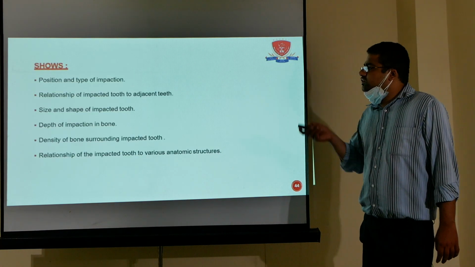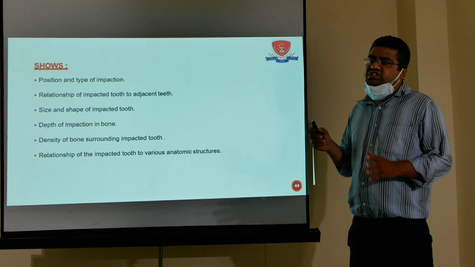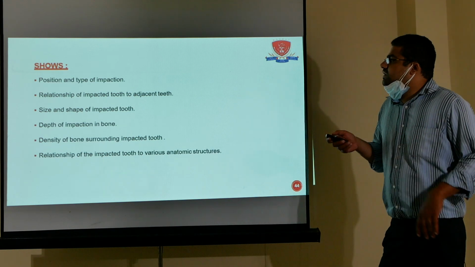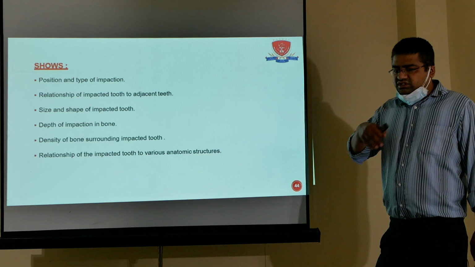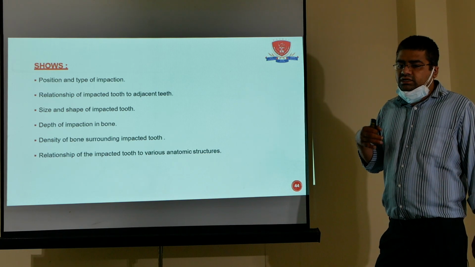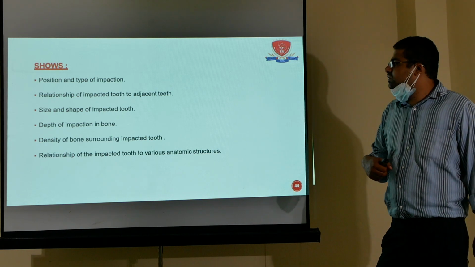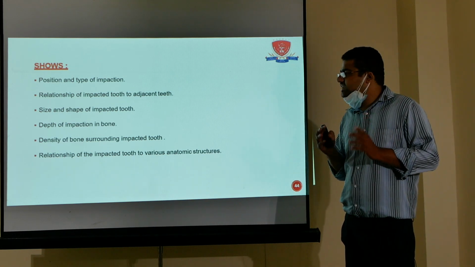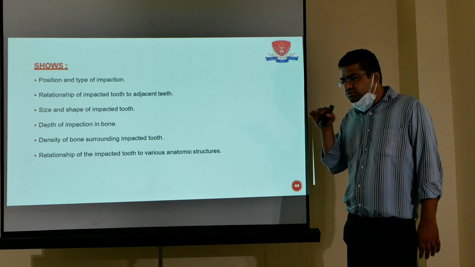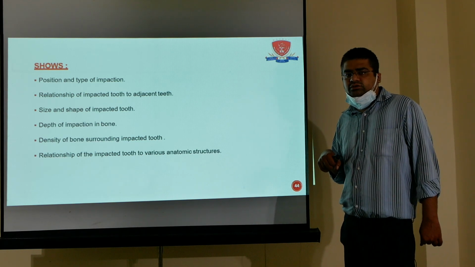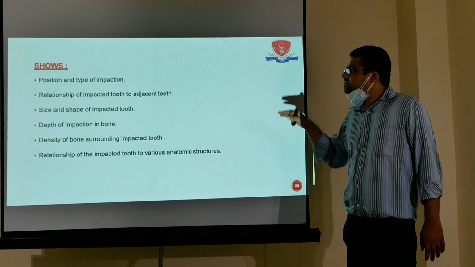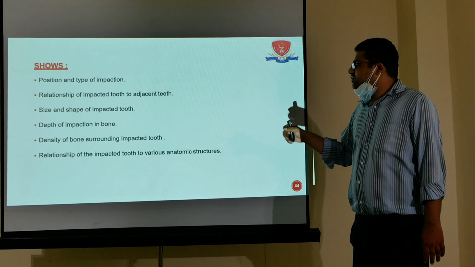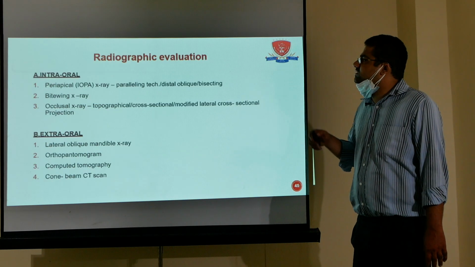Then radiographic evaluation: the position and type of tooth, whether it's mesio, distal and so on; relation to the adjacent tooth; whether some important structure is hindering or whether we will damage it; size and shape of the impacted tooth, whether cylindrical or bulky; and depth, whether it's at the occlusal plane or not. So we have to address these points first. Density and relation of the impacted tooth to various anatomical structures.